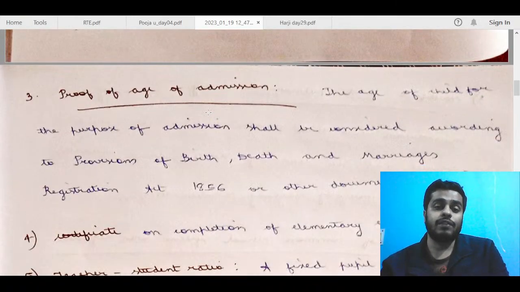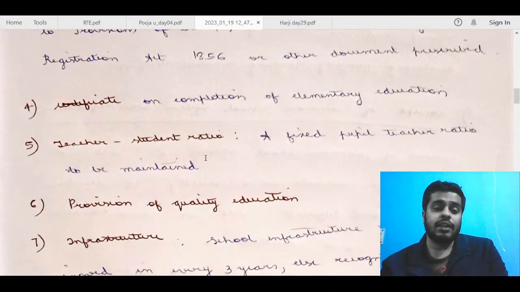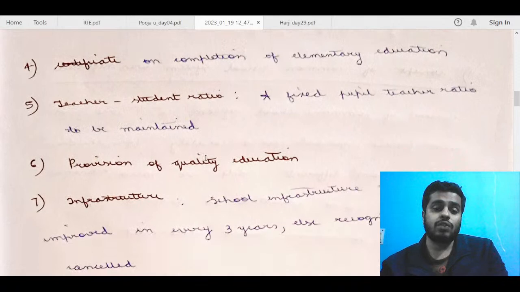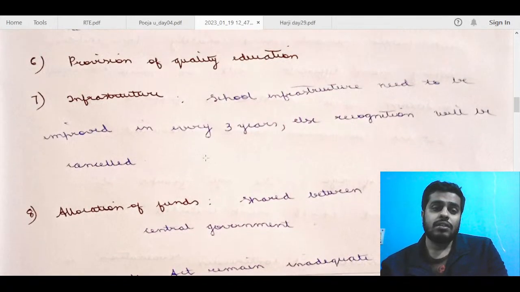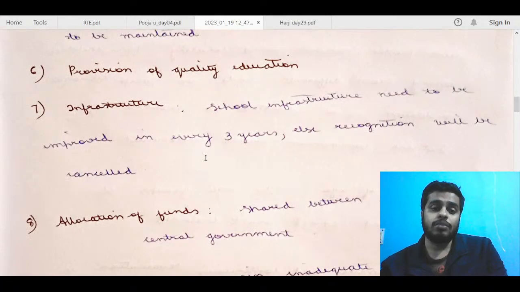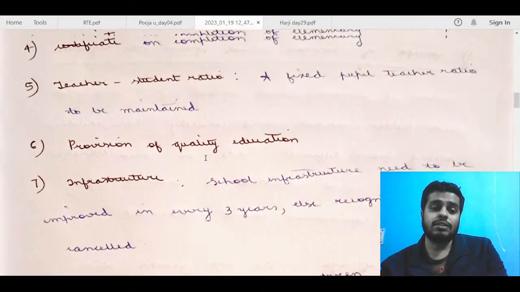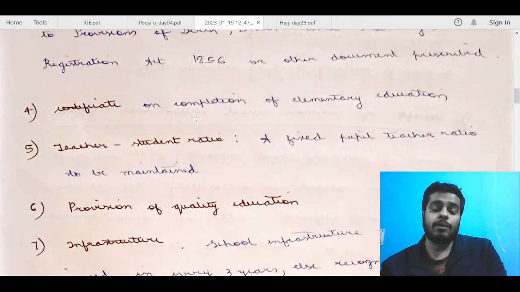Proof of age of admission is fine. The age of child for the purpose shall be considered, okay. Certificate, teacher student ratio is fine. Provision of quality education, infrastructure, allocation of funds should be okay. Infrastructure, school infrastructure need to be improved in every 3 years. Okay, so some of the most important provisions of this act are about teachers.